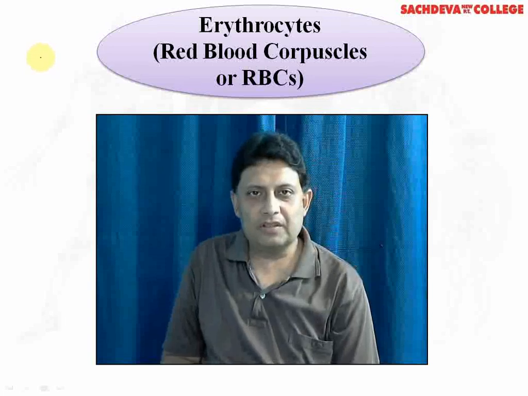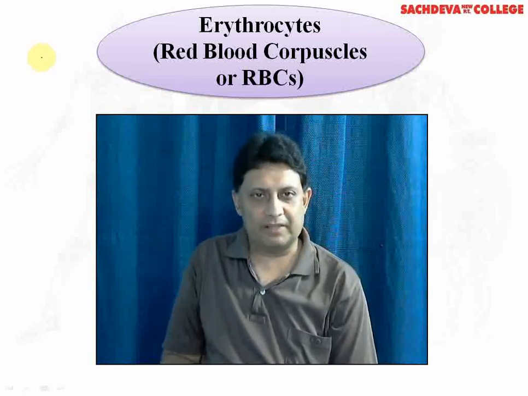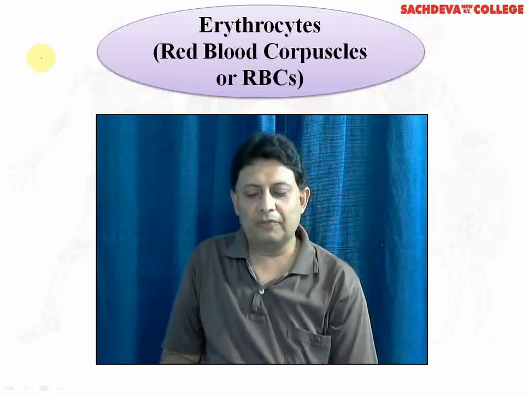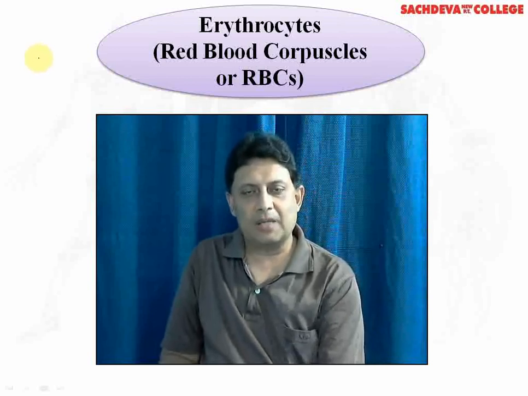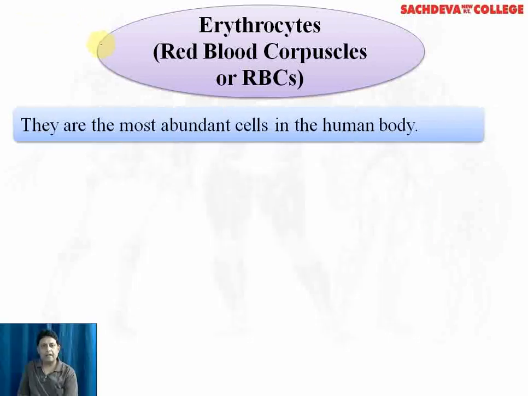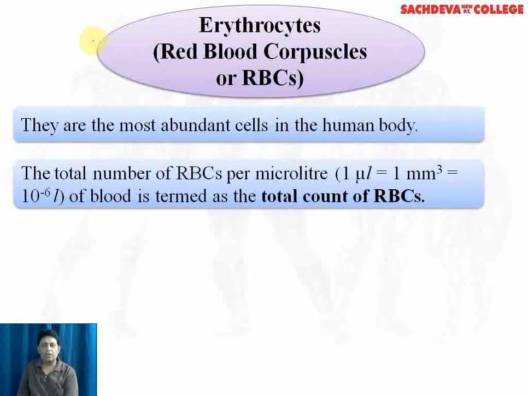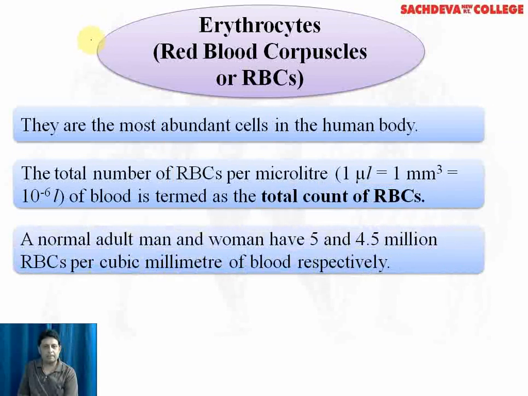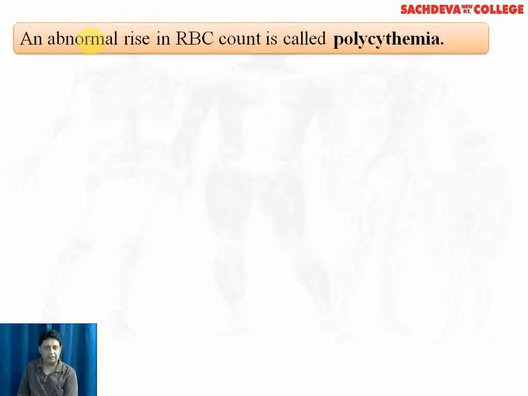So we'll take up blood cells one by one. The first blood cell is the RBC or the red blood corpuscle. They are the most abundant cells in the human body. The total number of RBC per microliter is termed as total count of RBC. In normal adult men and women have 5 and 4.5 million RBCs per cubic millimeter of blood respectively.